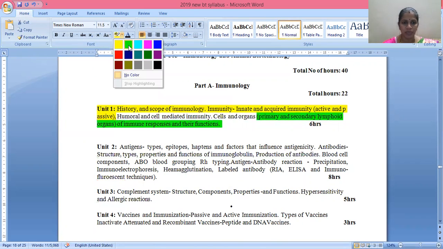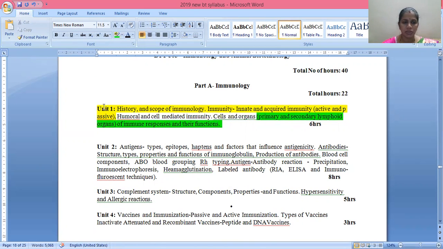So unit 1: history and scope of immunology, then types of immunity, innate and acquired immunity, active and passive immunity, humoral and cell mediated immunity. Then cells and organs of the immune system, primary and secondary lymphoid organs you need to study in detail, and you need to study the immune responses and their functions.